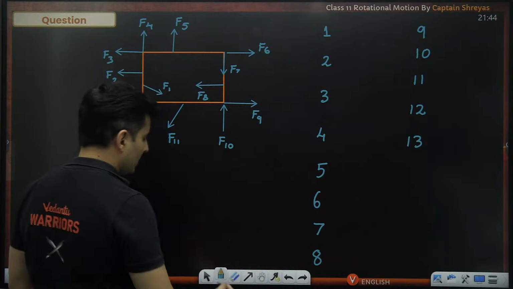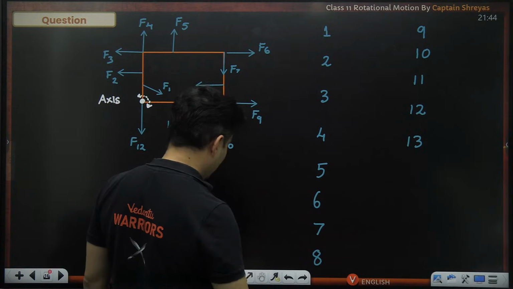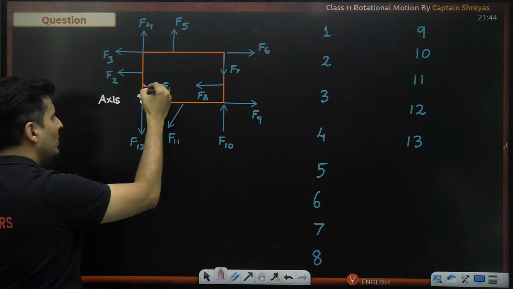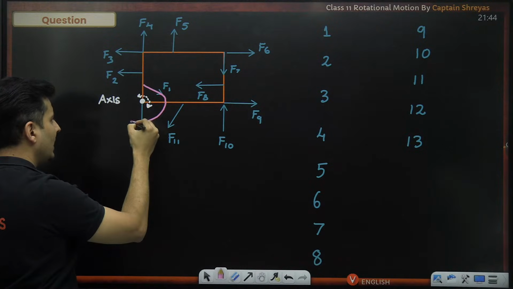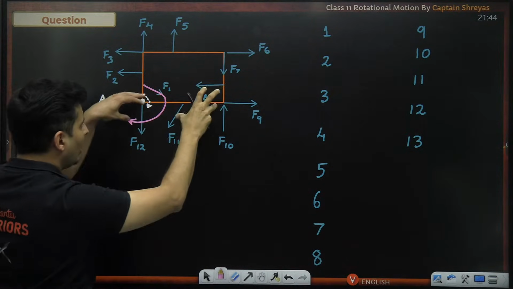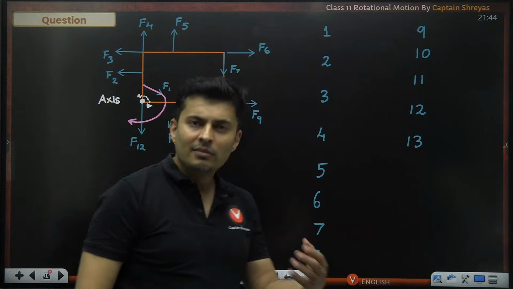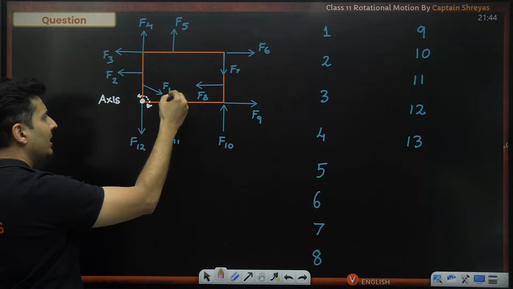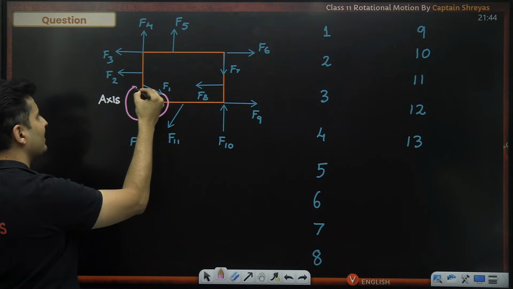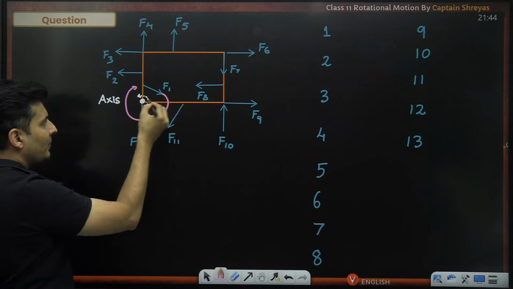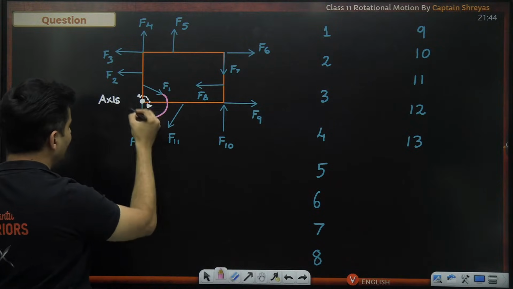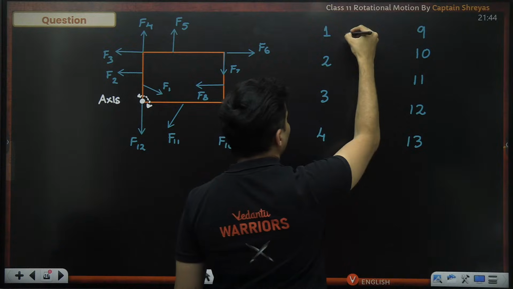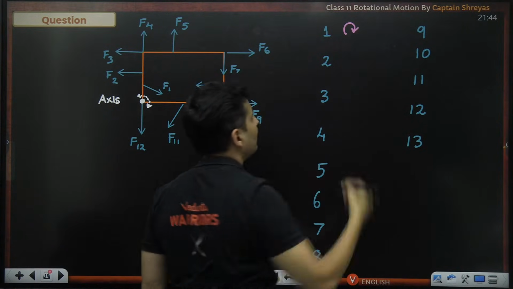Let's start with the first force and let's see what the answer should be. Force 1, about this axis, when it is acting, it will rotate the body in the clockwise direction. Whenever you have to figure out what direction the torque will generate, take that force and move it around the axis and bring it back over here. If it is clockwise, that's it. So the first force is creating a clockwise torque.